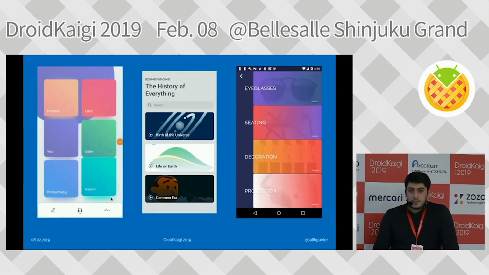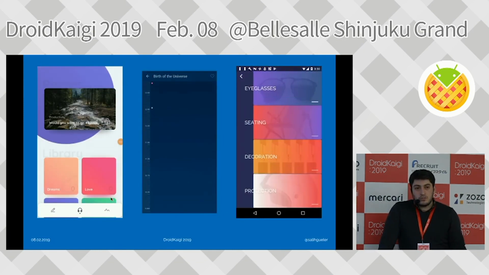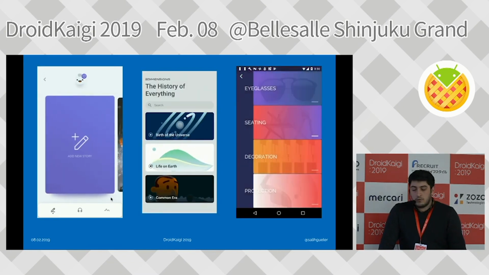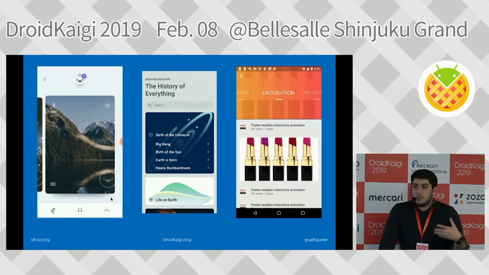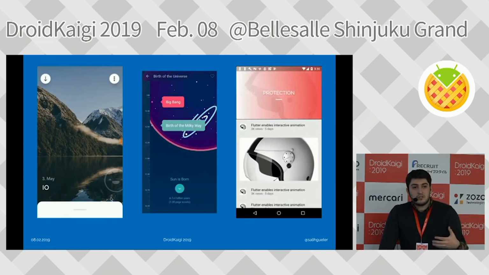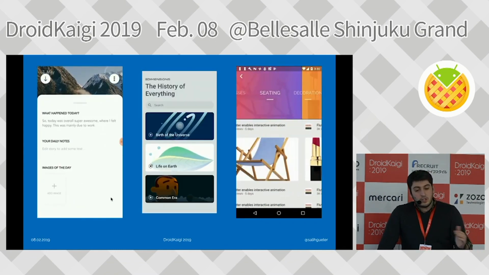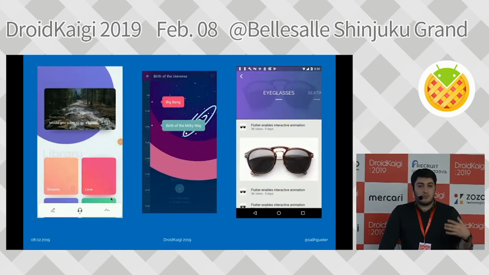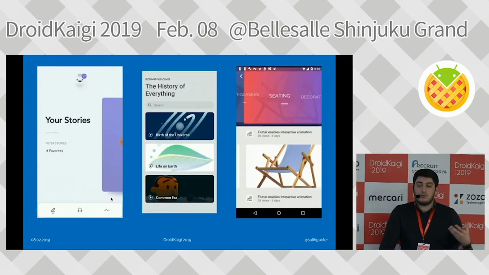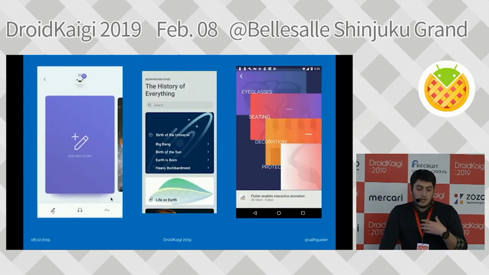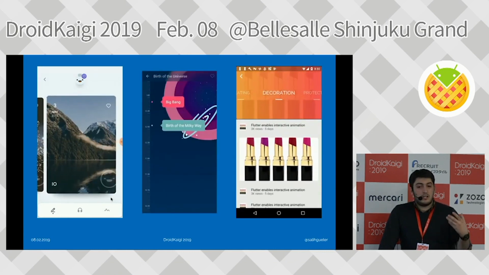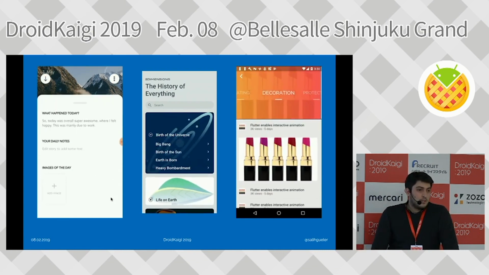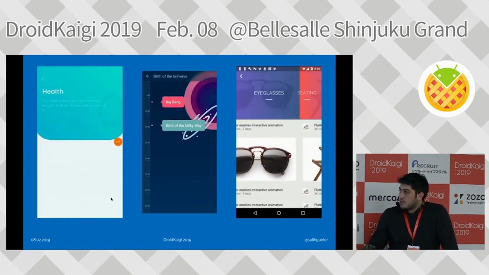The idea of Flutter is to give you an opportunity to create beautiful apps in a really short amount of time, and it gives you some freedom in creating the views. The biggest slogan they came up with was, you don't have to say no to your designer anymore. The reason was that the Flutter rendering engine works super fast. It gives you an opportunity to have 60 frames per second, so your animations are super fluent, and it looks really awesome. These are some apps made with Flutter, and most of them are using, as you see, custom animations.